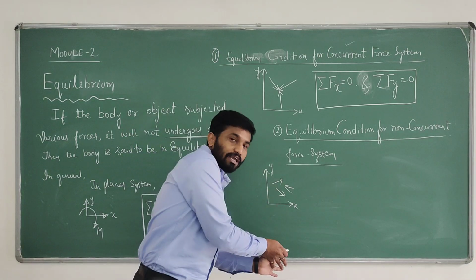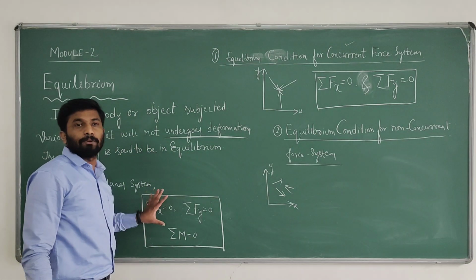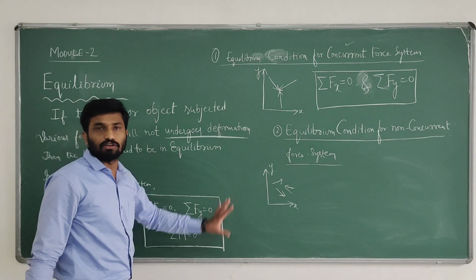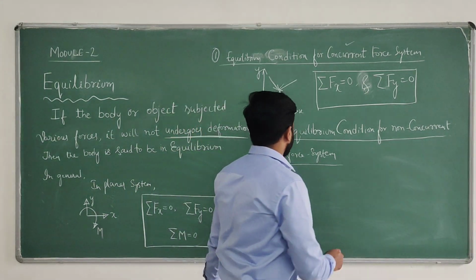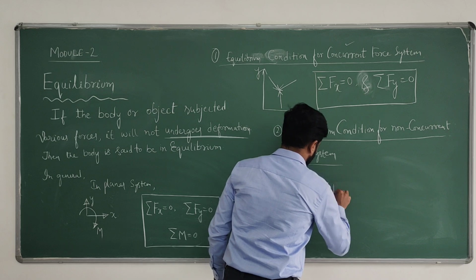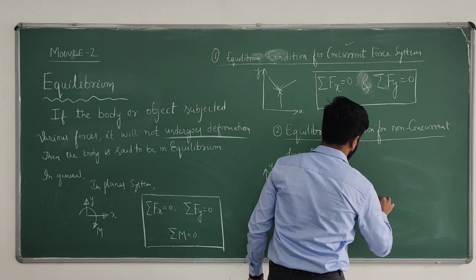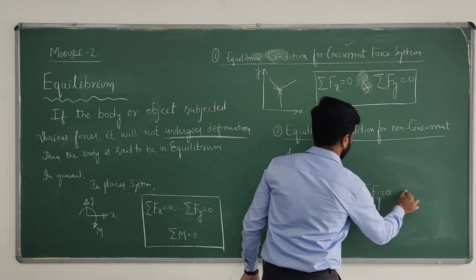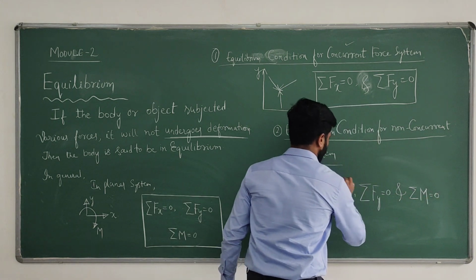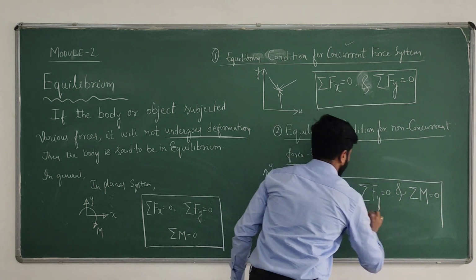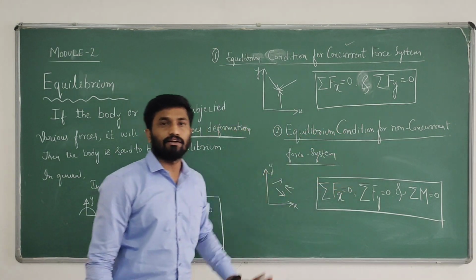So, how many equations of equilibrium in this case? All 3 come into the picture: sigma fx equals 0, sigma fy equals 0, as well as sigma m equals 0. So all 3 equations of equilibrium are possible in the case of non-concurrent forces.